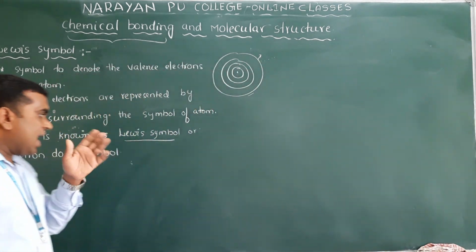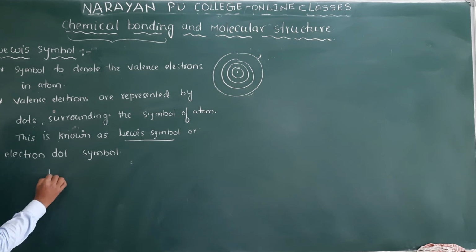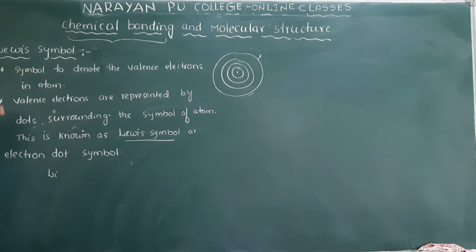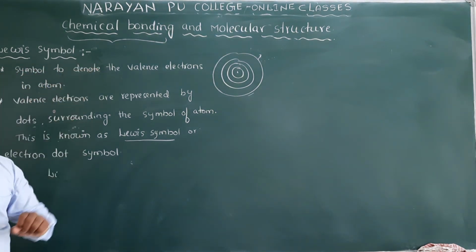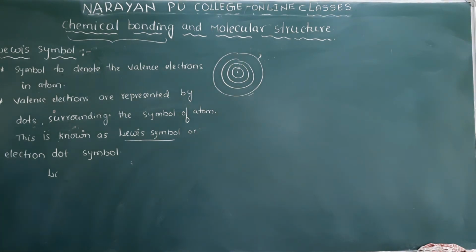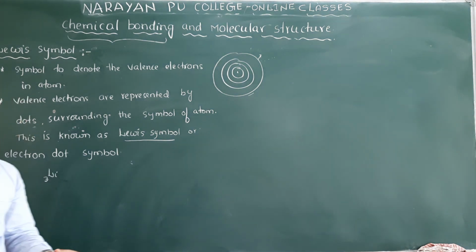Suppose I first write lithium. For lithium, I have to write the Lewis symbol. The atomic number is 3, so there are 3 electrons.